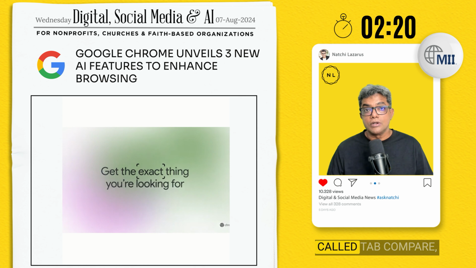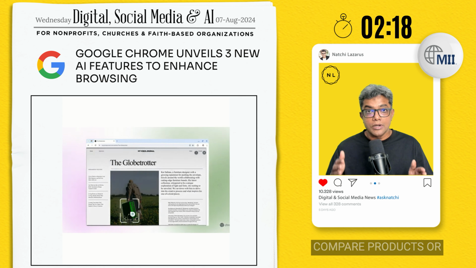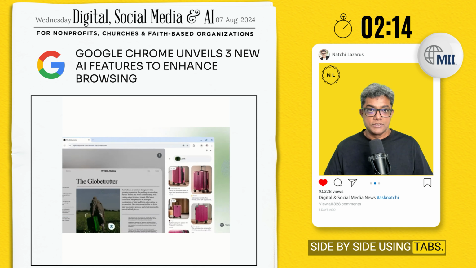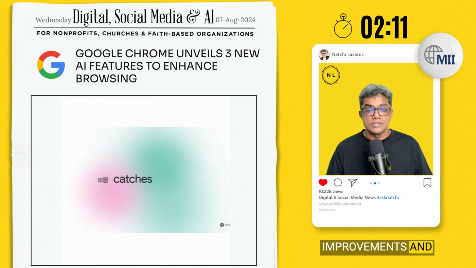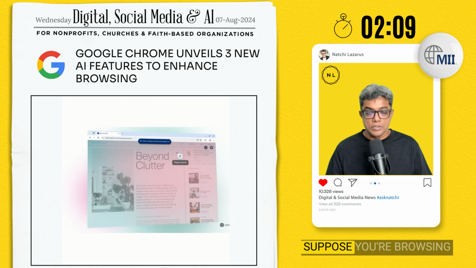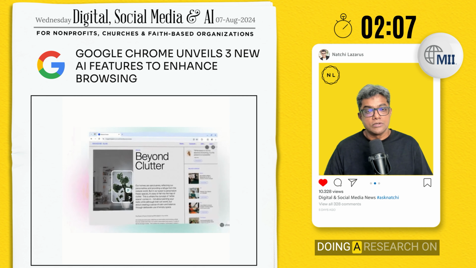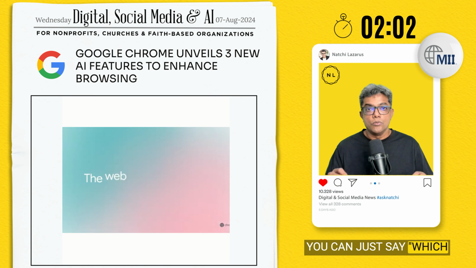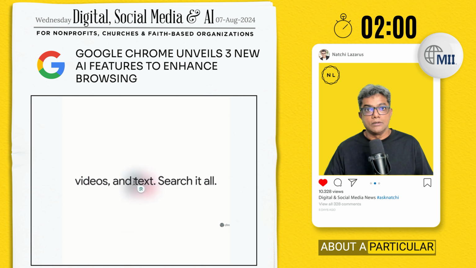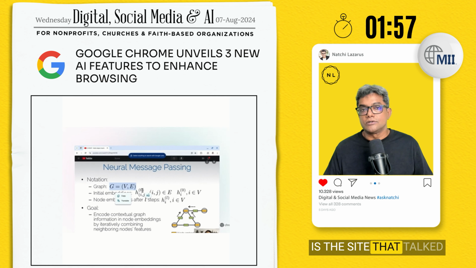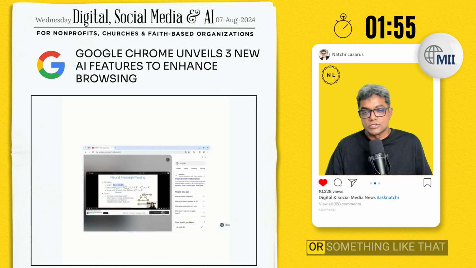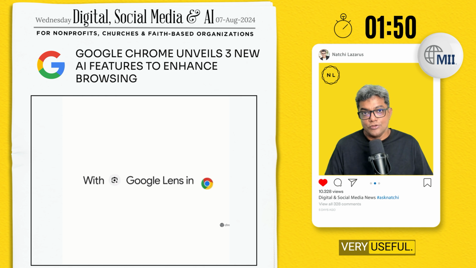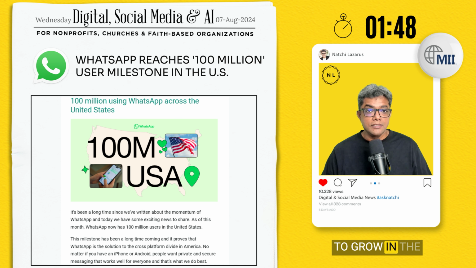Number 2, a feature called Tab Compare, which allows you to compare products or various other things when you're browsing side by side using tabs. The third is improvements and enhancements to browsing history. Suppose you're browsing a lot of websites or doing research on Chrome, which we all do, then you can just use natural language. You can just say, which is the site that talked about a particular Bible verse, or which is the site that talked about a particular character in the Bible, or something like that. And it will pull up that particular tab that you browsed using AI. Very useful.